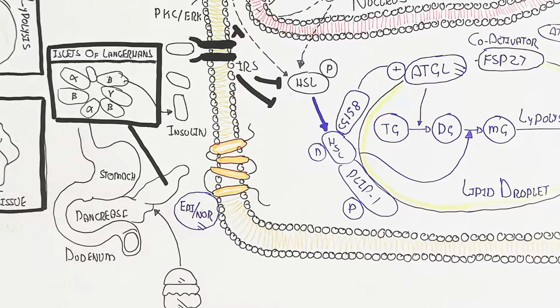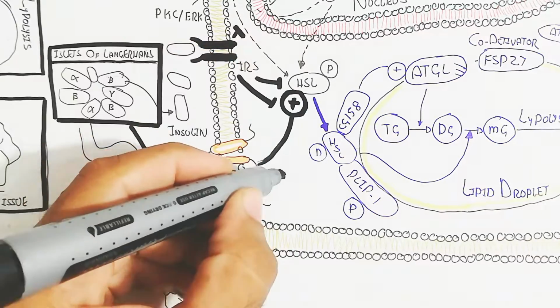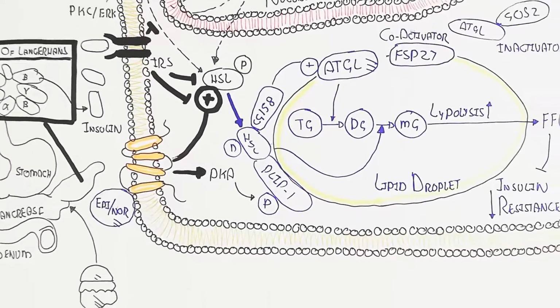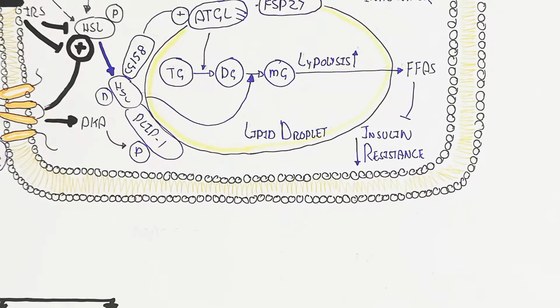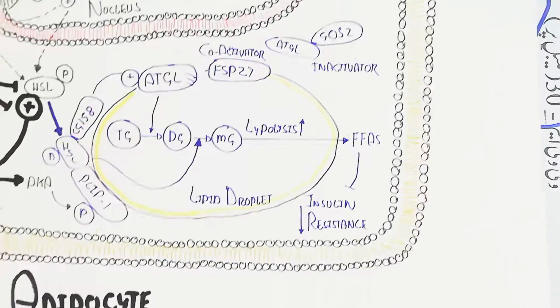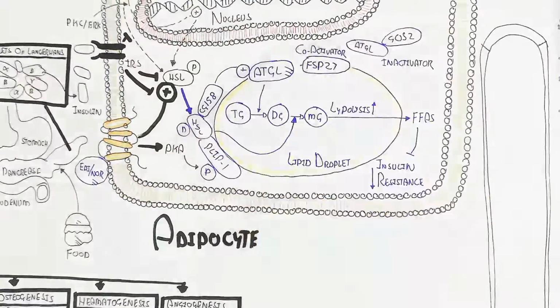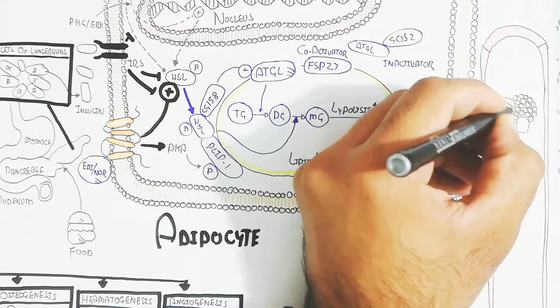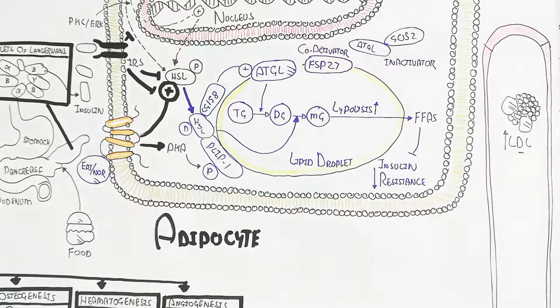The epinephrine and norepinephrine will trigger lipolysis. In this way, hormone sensitive lipase enzyme and protein kinase A will trigger PLIN1 phosphorylation to free fatty acid production. So the insulin resistance will be decreased by this mechanism, remember.